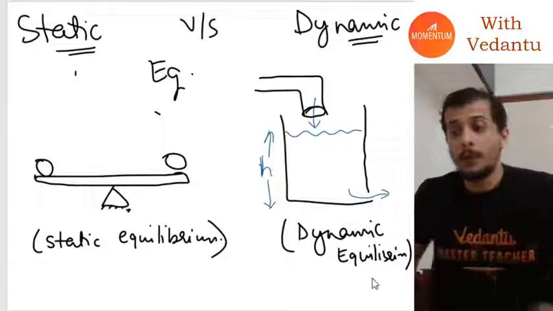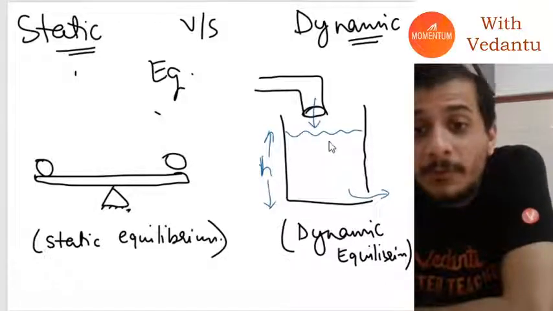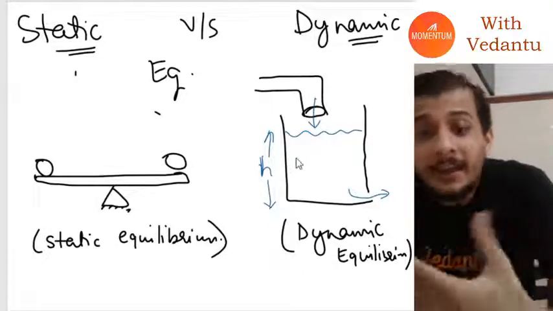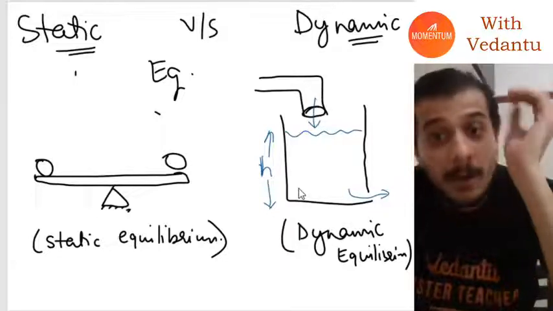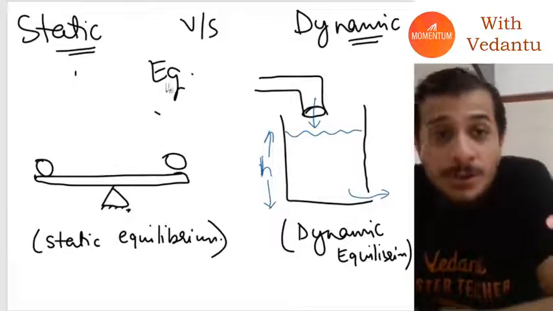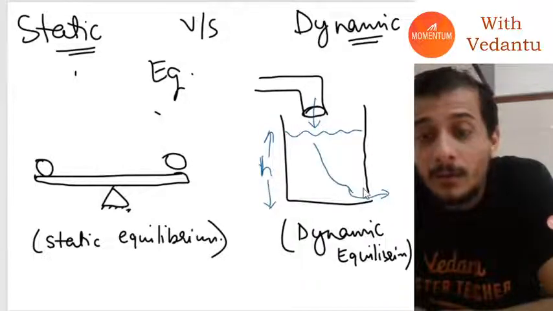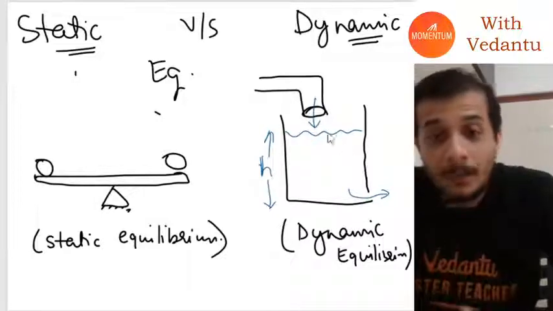I hope everybody understands. Now, in this case, if you see at macroscopic level, the height of the water level remains the same. That is true. But at microscopic level, there is constant flow of water. At microscopic level, things are constantly changing. Such an equilibrium is called a dynamic equilibrium.